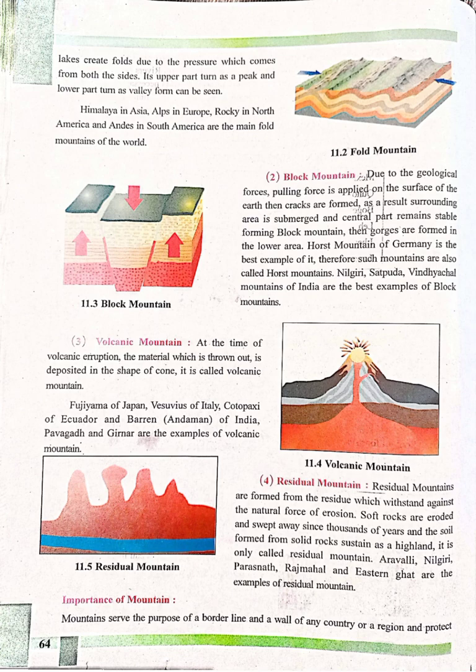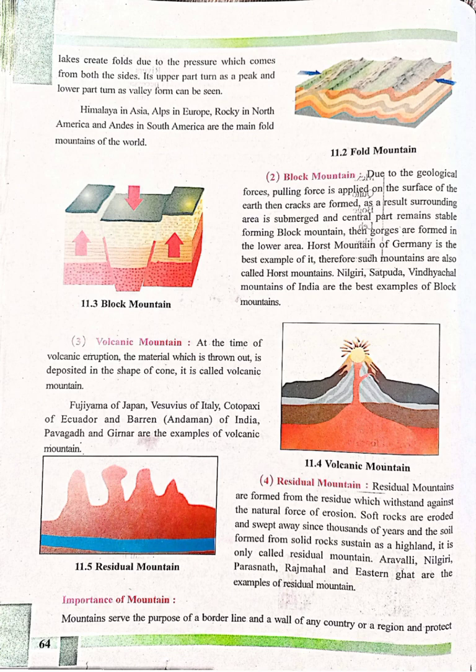Volcanic mountain. At the time of volcanic eruption, the material which is thrown out is deposited in the shape of a cone. It is called a volcanic mountain. Fujiyama of Japan, Vesuvius of Italy, Cotopaxi of Ecuador, and Barren Island, Pavagadh and Girnar of India are the best